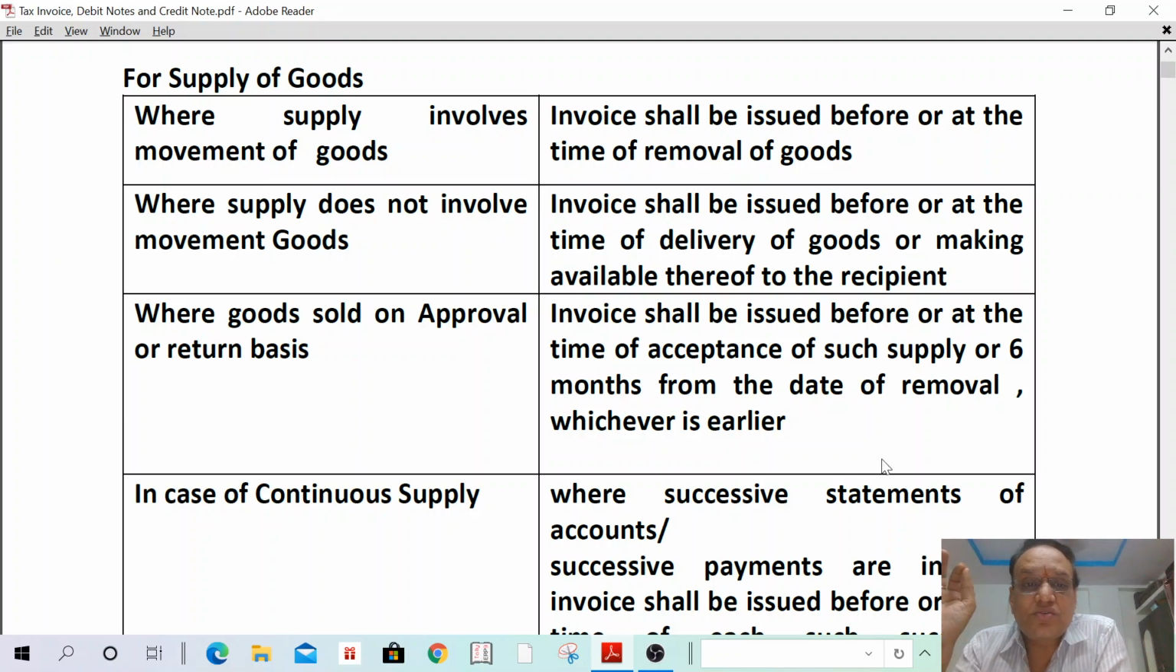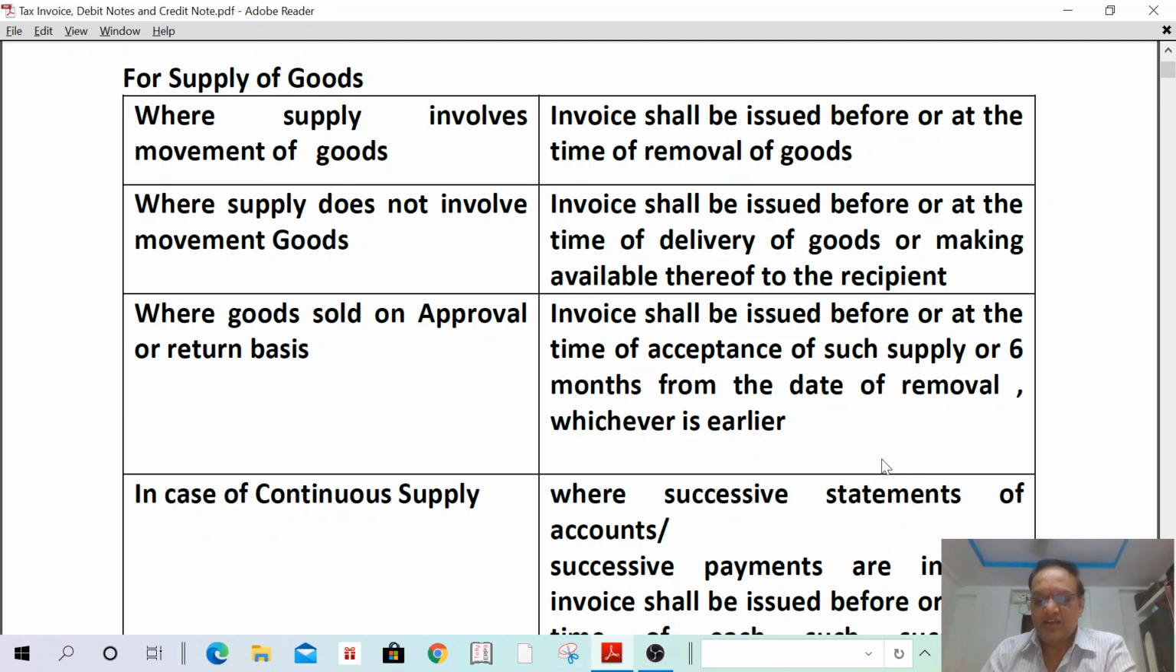Where the goods are sold on approval return basis, invoice shall be issued before or at the time of acceptance. If he is not accepted, it is not a supply. If no action is taken by the buyer, then 6 months from the date of removal, whichever is earlier. In case of continuous supply, where such successive statements or successive payments are involved, invoice shall be issued before or at the time of each such successive statement or each such payment is received.